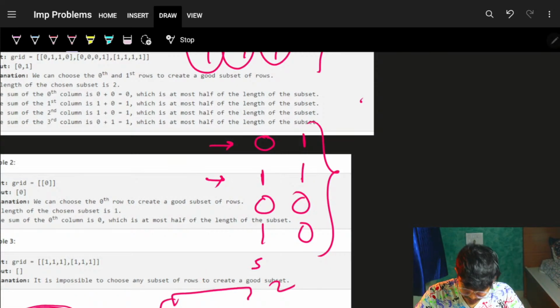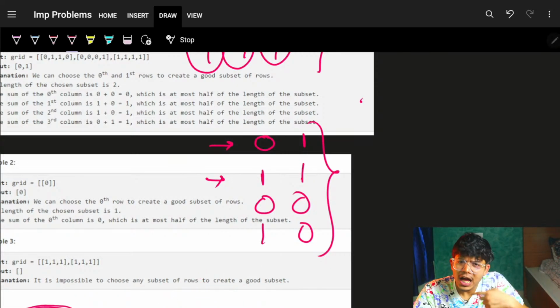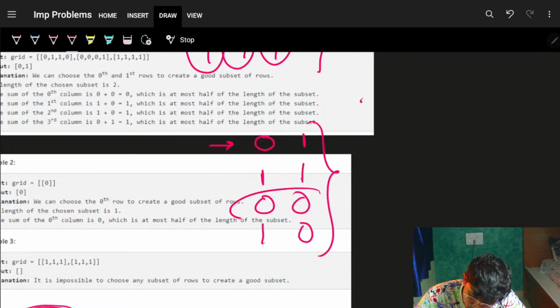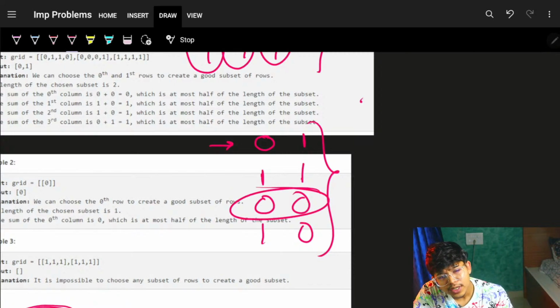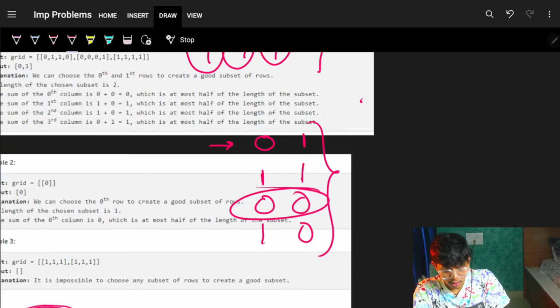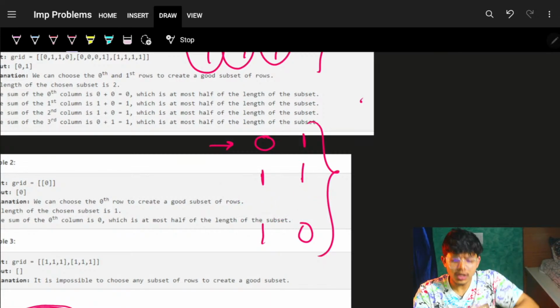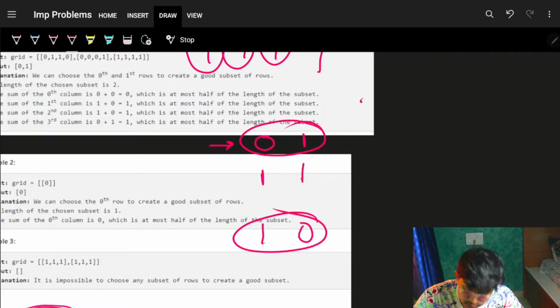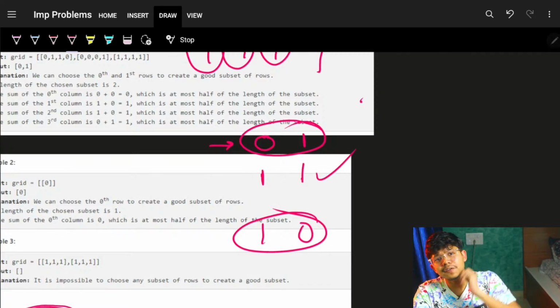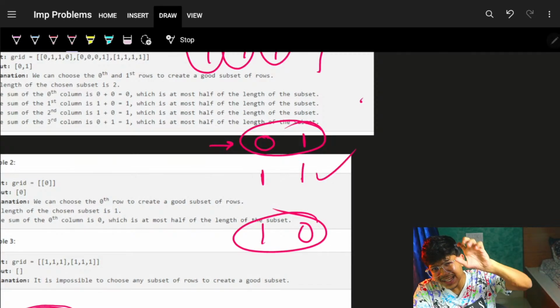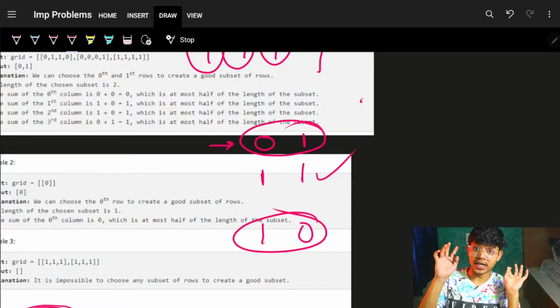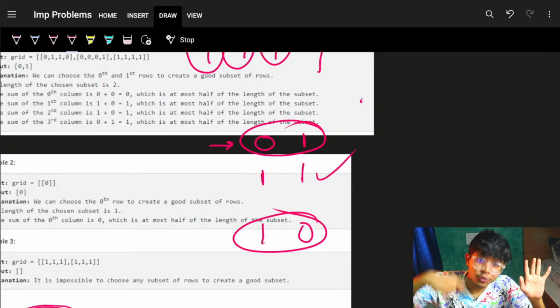Yeah, you are correct. But I will again say, it would have been a better chance that you would have only chosen row number 3. It's a simple 0, 0. Or I would have said, okay, let's choose these 2 rows. Why choose this in the first place? So one thing can come to your mind. I'm not saying it is actually correct. I've never proved it. It's just an intuition.